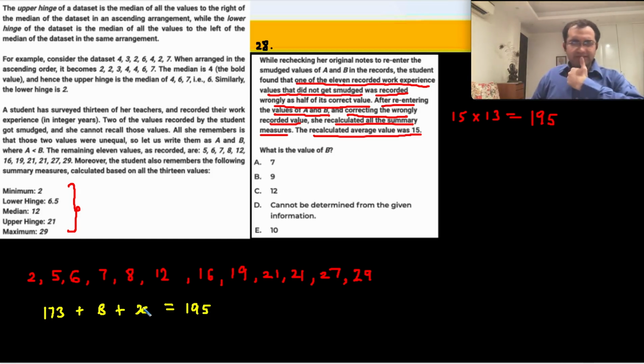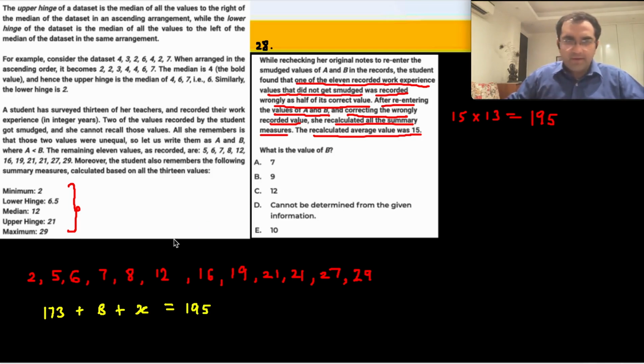Is this making sense to you? You have your current total as 173. You have to add B and you have to add another observation क्योंकि उसको सिर्फ half लिया है, पूरा तो लिया ही नहीं, to get 195. To get 195. तो इसमें let's use the options now and let's see what we get.